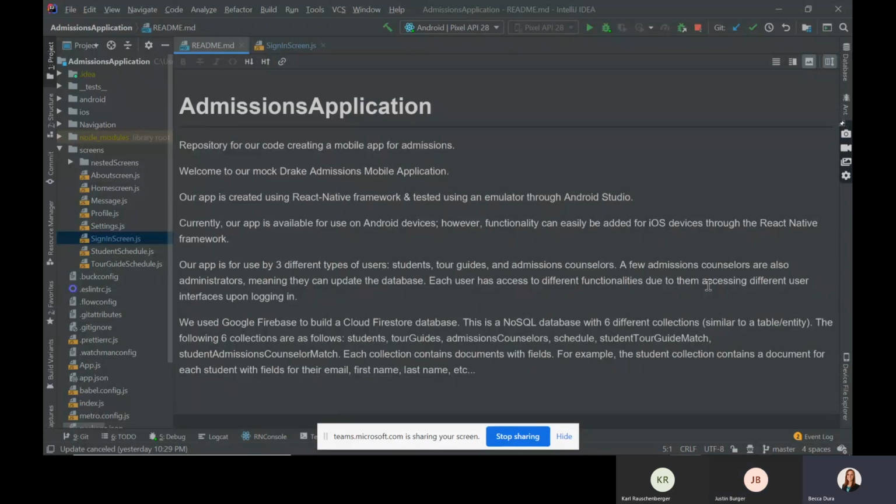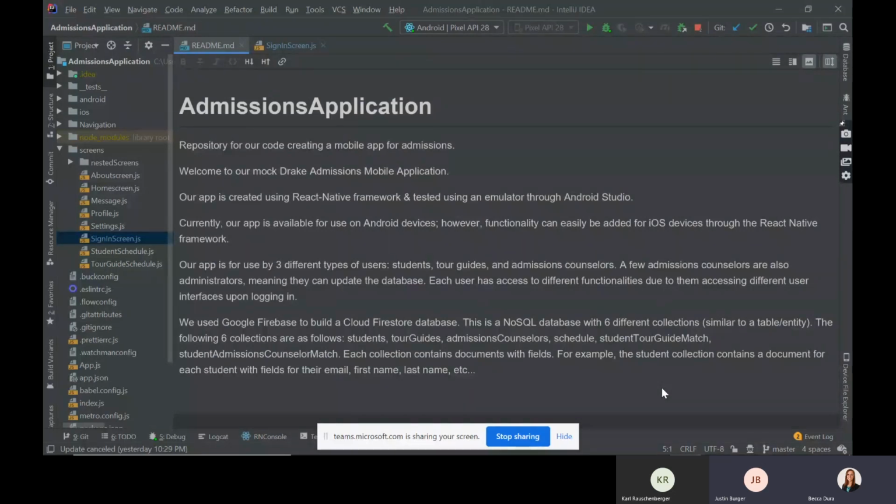The three primary users are admitted students, tour guides, and admissions officers, and each of those three has a different experience of the process. Admitted students will have access to the messaging that supports the tour guides as well as admissions officers, as well as having a map of Drake's campus and the surrounding Drake neighborhood, as well as information on all of Drake's campus buildings.